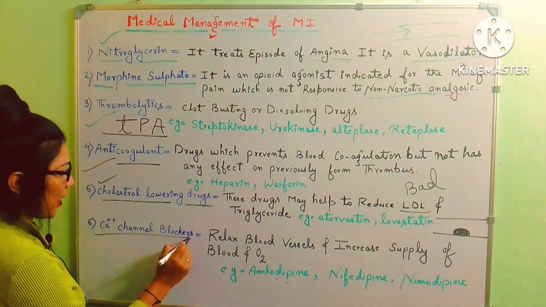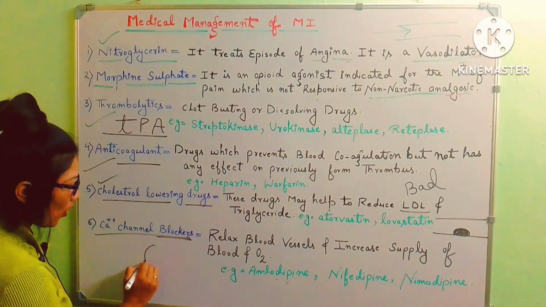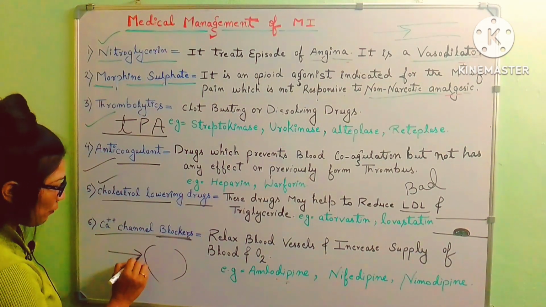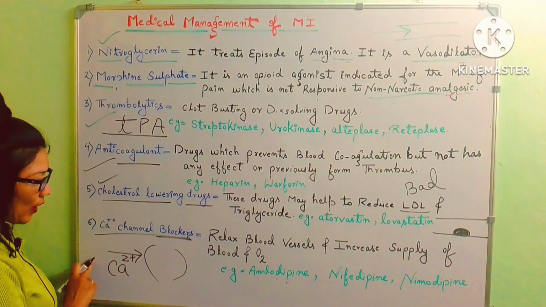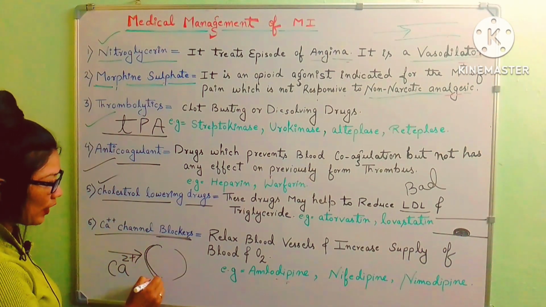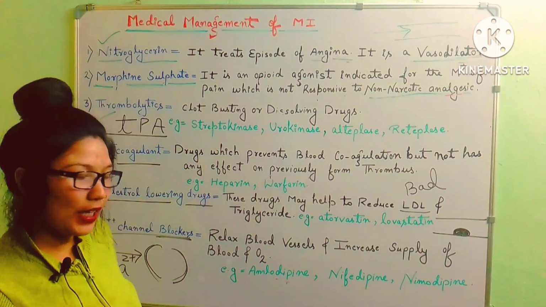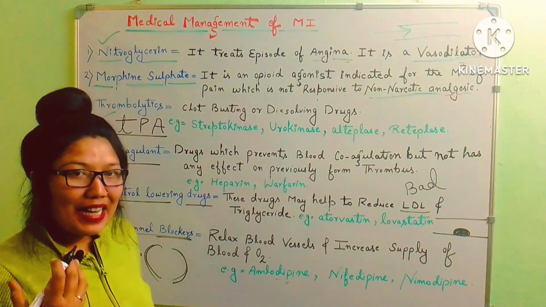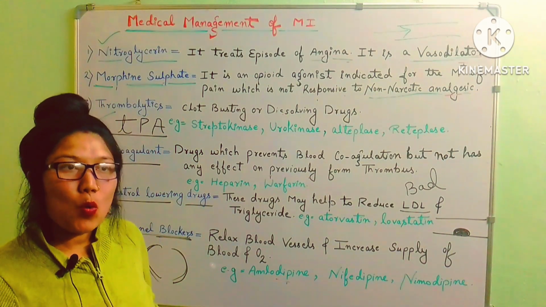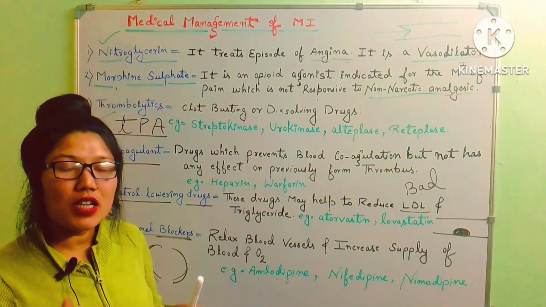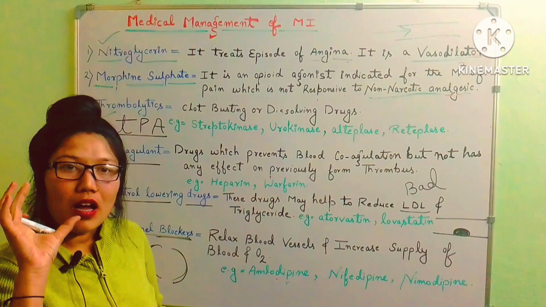Next, there is calcium channel blocker. The name signifies it is blocking something. So what is it blocking? It is blocking the calcium from entering into the cells. Okay, it is blocking the calcium from entering into the smooth muscles or vessels of the heart. There are many ions in our body like potassium, sodium and calcium. So what does calcium do in our body? It causes contraction in the smooth muscles and in the heart.